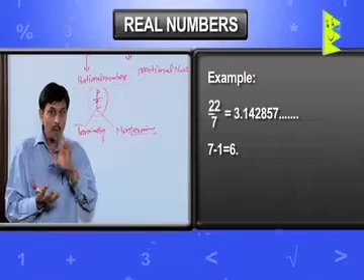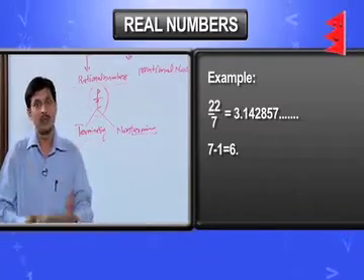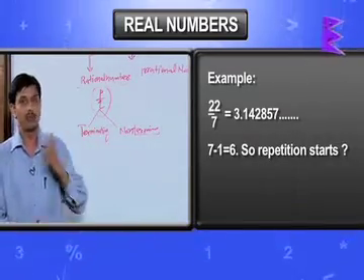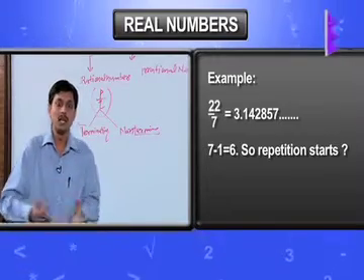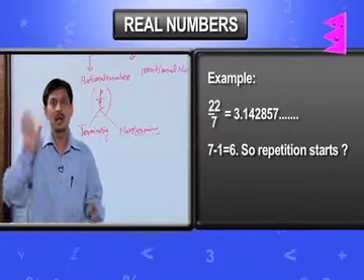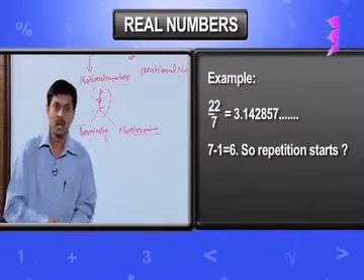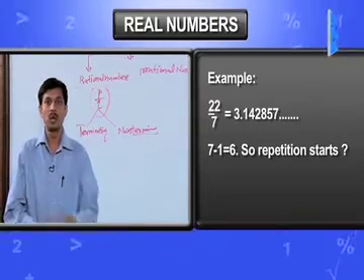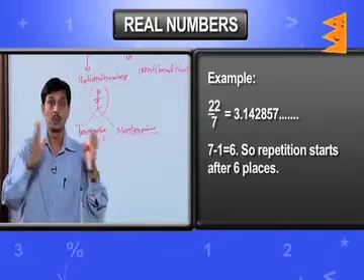So now a big question arises with all of us: repetition starts after how many places? Suppose in case of 1 by 3, I was finding the repetition started immediately after the first place, 0.333. But in case of 22 by 7, I am finding the repetition begins after 6 places.